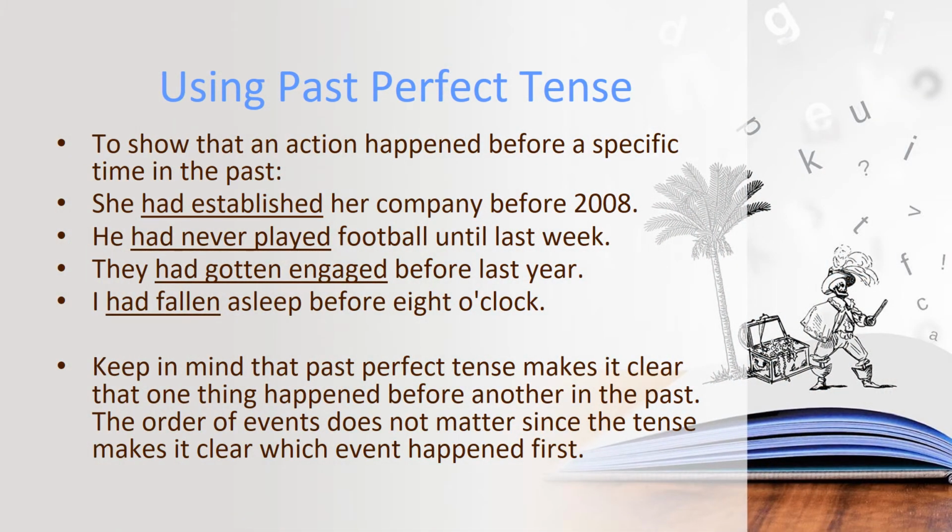Okay, using past perfect tense to show that an action happened before a specific time in the past, meaning to say, she had established her company before 2008. He had never played football until last week. They had gotten engaged before last year. I had fallen asleep before 8 o'clock. Keep in mind that past perfect tense makes it clear that one thing happened before another in the past. The order of events does not matter since the tense makes it clear which event happened first. So this is what you need to remember.